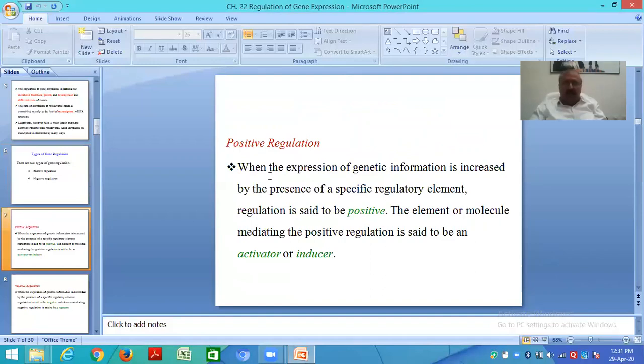Positive regulation. When the expression of genetic information is increased by the presence of a specific regulatory element, regulation is said to be positive. When the expression of the genetic information is increased, more and more DNA is transcribed into messenger RNA and more protein is formed by positive regulation. The element or molecule mediating the positive regulation is said to be an activator or inducer. Inducer is making more and more transcription and translation occur.